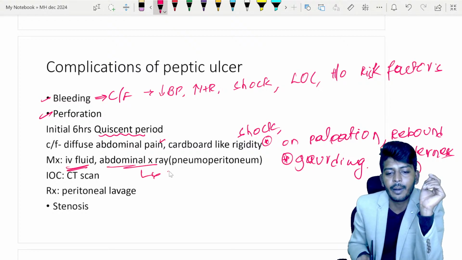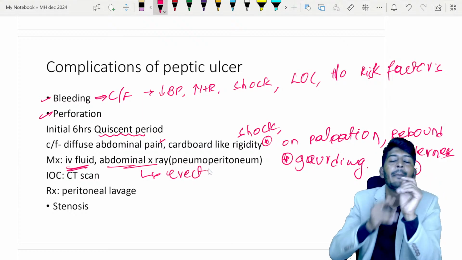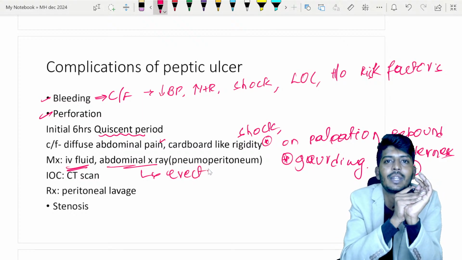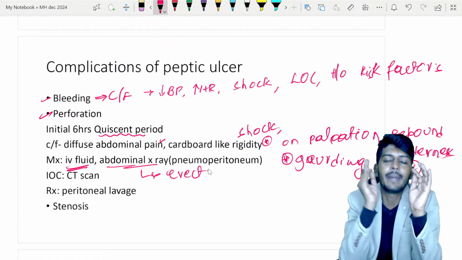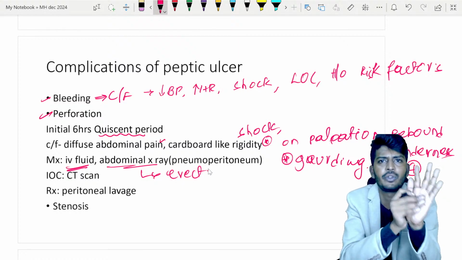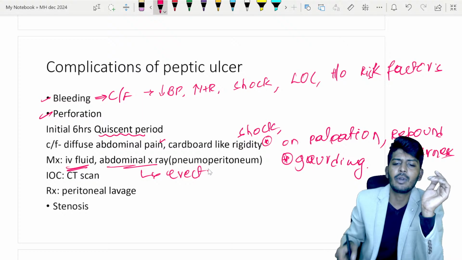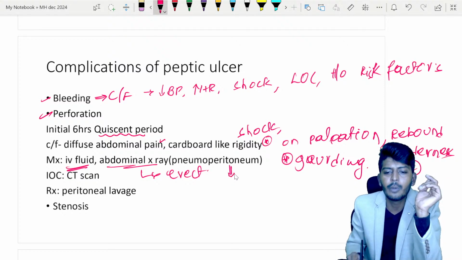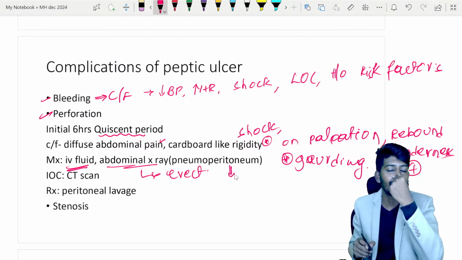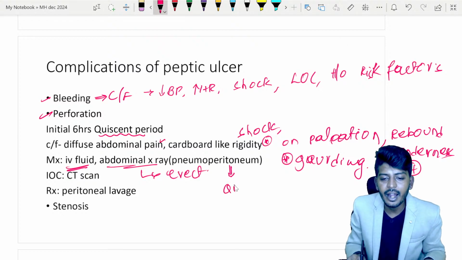The preferred abdominal X-ray is erect, but sometimes the patient will not be able to stand up. But if the patient is able to stand up, make him stand up. Most patients will be able to stand up even in the pain. At that time you are going to find pneumoperitoneum. Pneumo means air in the peritoneum. Exactly how you can find it: that is air under the diaphragm.